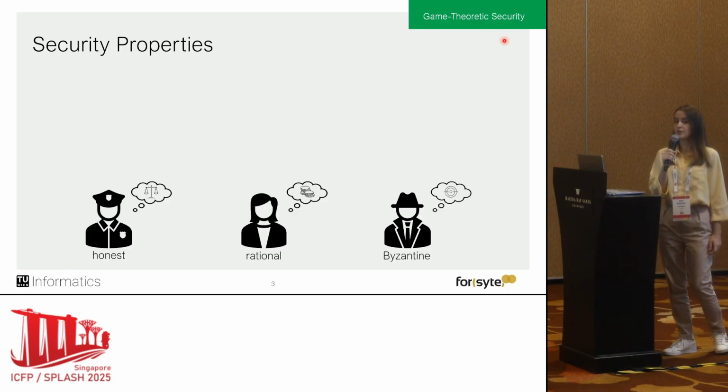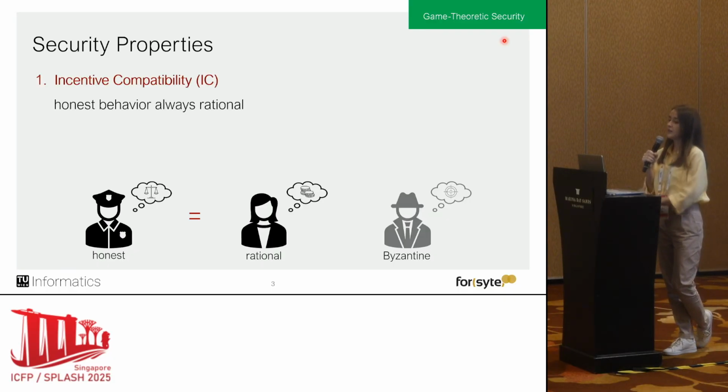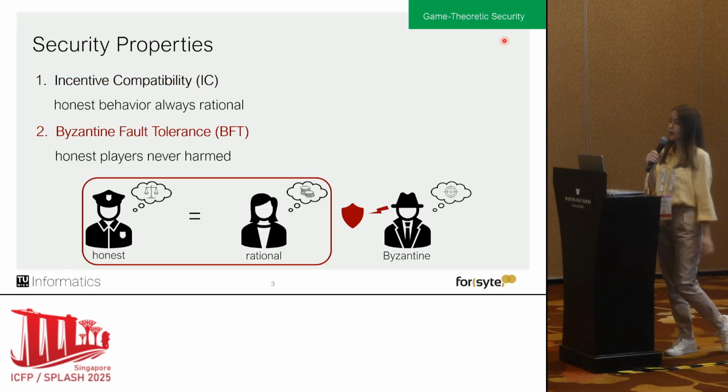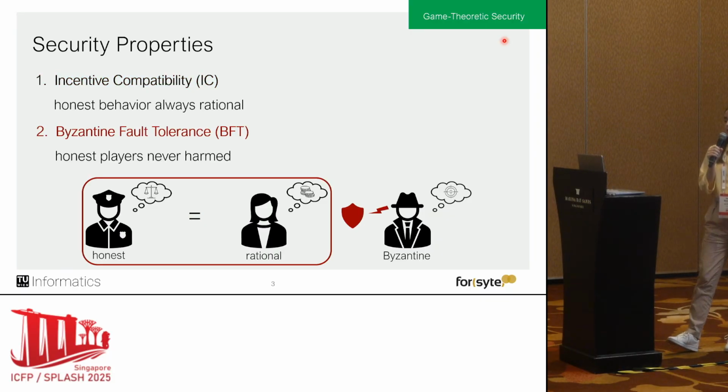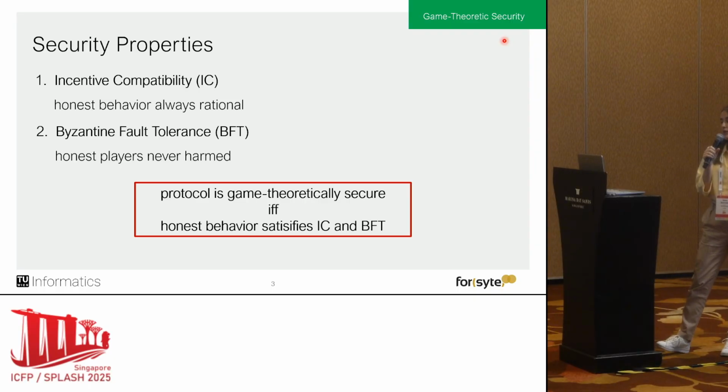Having these three types of behavior in mind, we want to ensure that two properties hold. The first one being incentive compatibility, meaning that the honest behavior is always rational. And the second one, Byzantine fault tolerance, meaning that the honest players are never harmed. A protocol is defined to be game-theoretically secure if and only if the honest behavior satisfies these two properties.